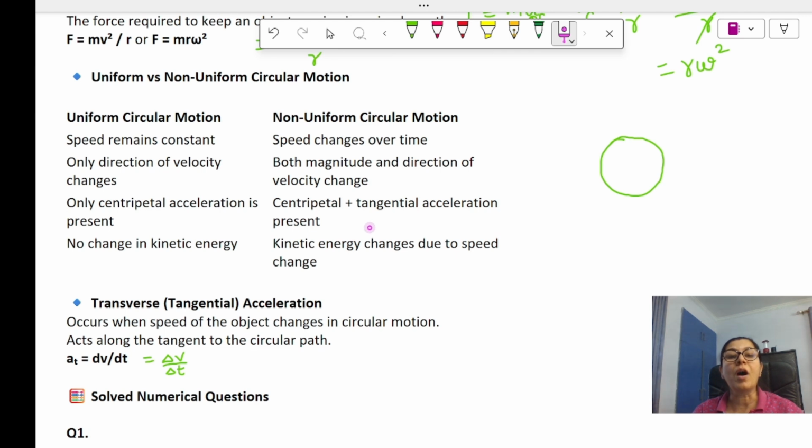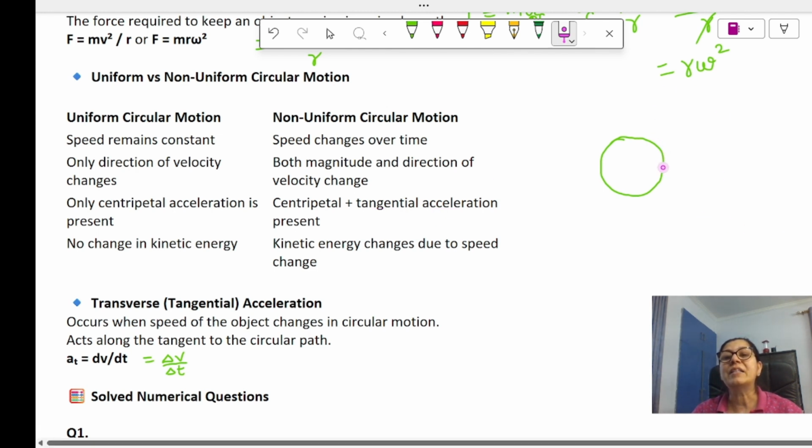Because the speed is changing here, the kinetic energy will also change. But in uniform circular motion there is no change in speed, so no change in kinetic energy. Tangential acceleration occurs because of a change in speed. When we draw a tangent at any point, that gives us the direction of the velocity.